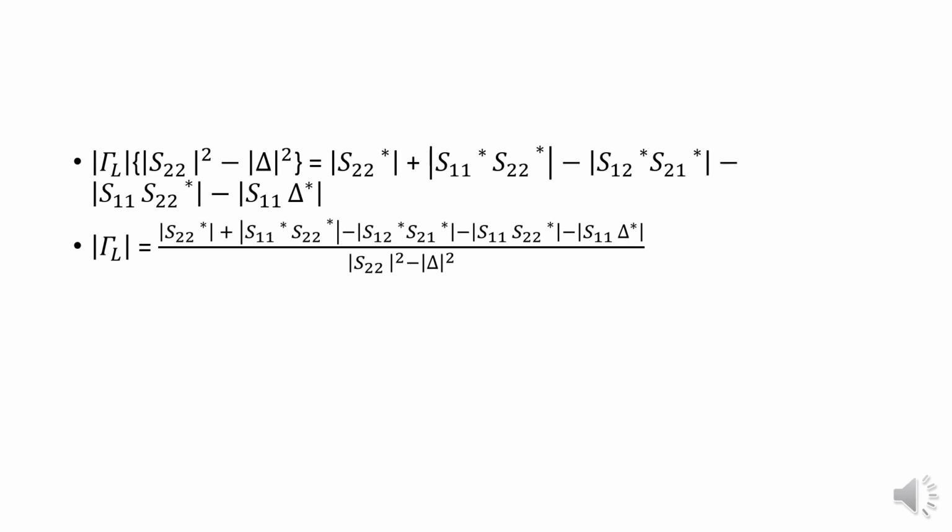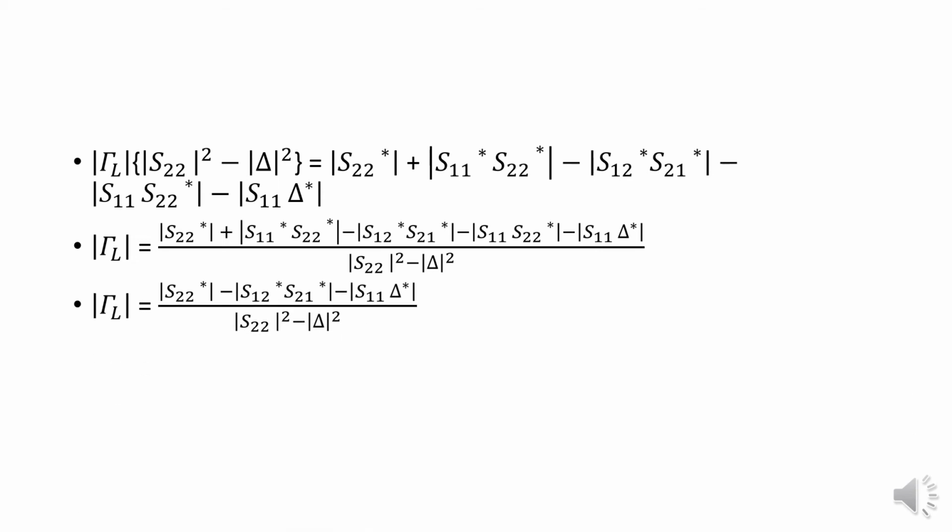Then now we have to find the modulus of psi L, which will be equal to modulus of S22 star plus modulus of S11 star S22 star minus S12 star S21 star minus S11 S22 star minus S11 into del star, divided by modulus of S22 square minus modulus of del square.